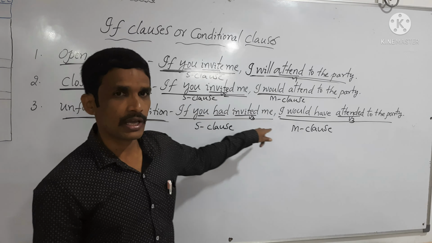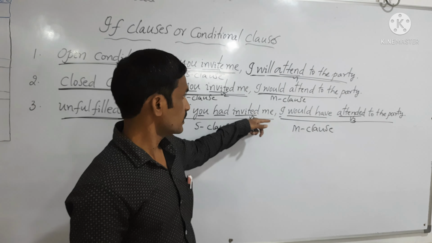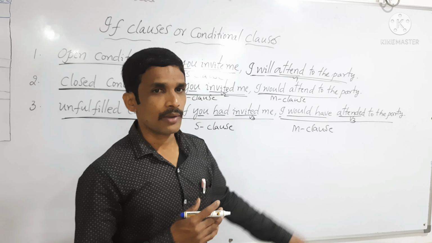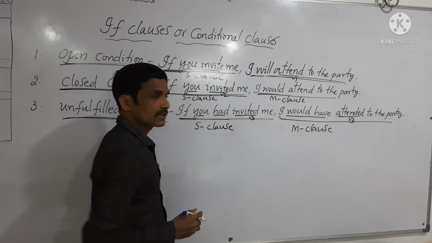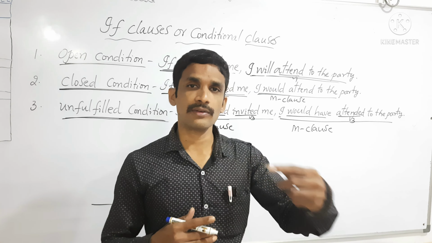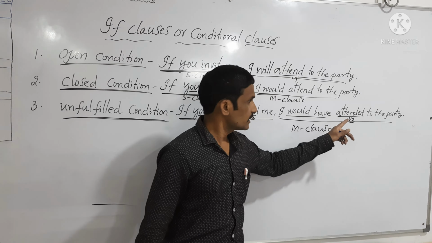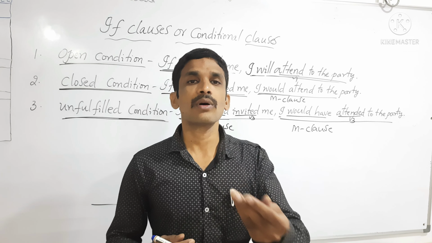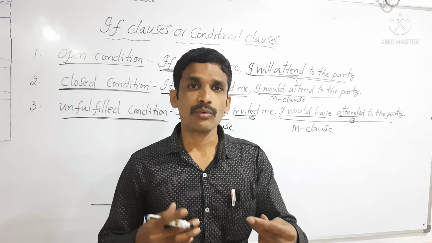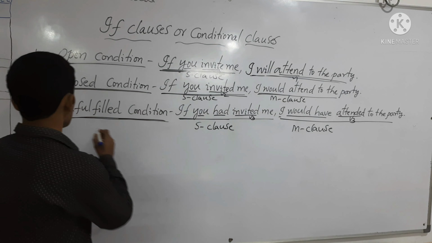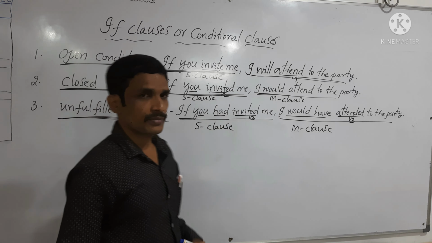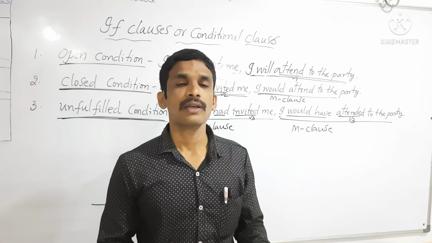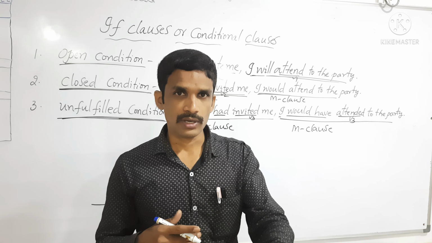In the past, something did not happen. If it had happened, the situation in the main clause also would have happened. If you had invited me, that means you did not invite me. If you had invited me, I would have attended the party. I would have attended means I did not attend. What is the reason? You did not invite me. This is called unfulfilled condition. The condition is not fulfilled. You did not invite me in the past. That's why I did not attend the party.